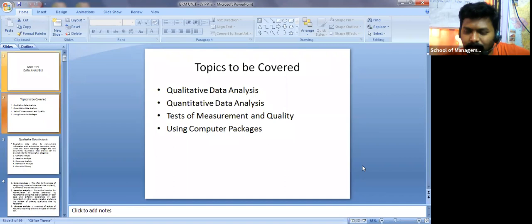So we discussed the most important concepts in the fourth unit, that is qualitative data analysis, with five techniques, and quantitative data analysis, where I have shown you softwares. We also covered tests of measurement and quality, how quality is tested based on validity and reliability, using computer packages, and their advantages and disadvantages. If you have any questions, please ask me.